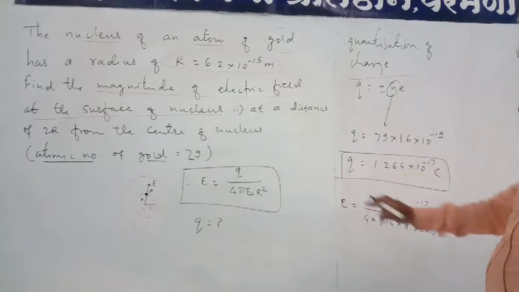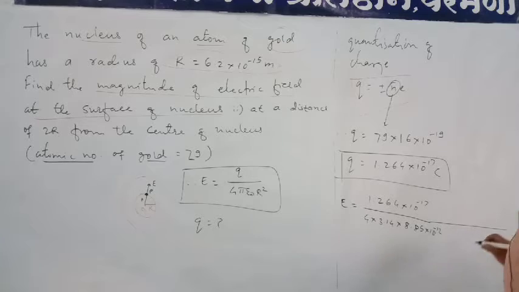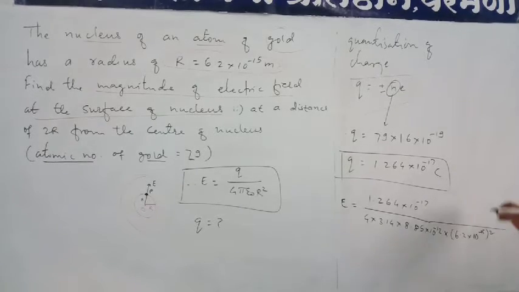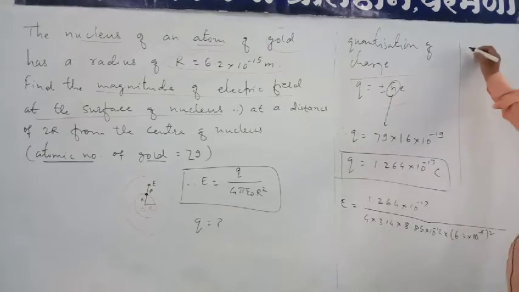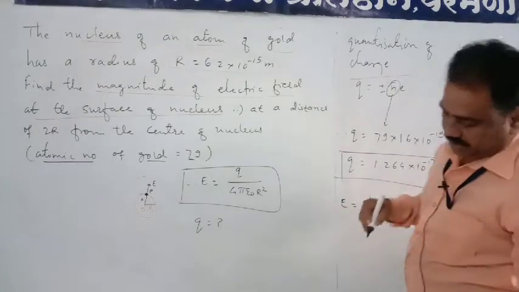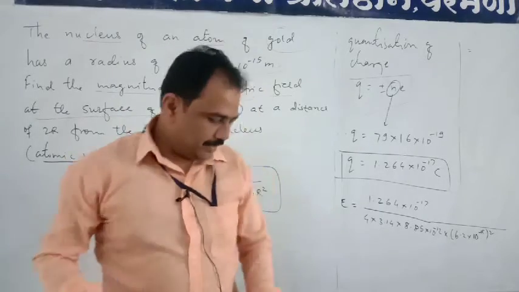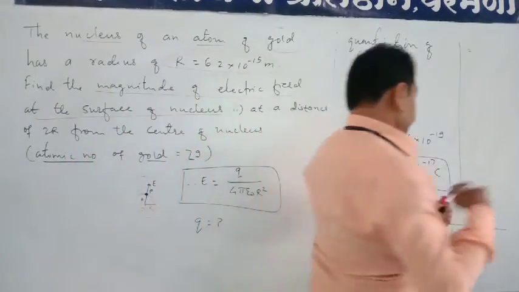After that, epsilon naught into r square. What is r? R is given, that is 6.2 into 10 to the power minus 15, whole square. The calculation of these terms will be 3 into 10 to the power 21.